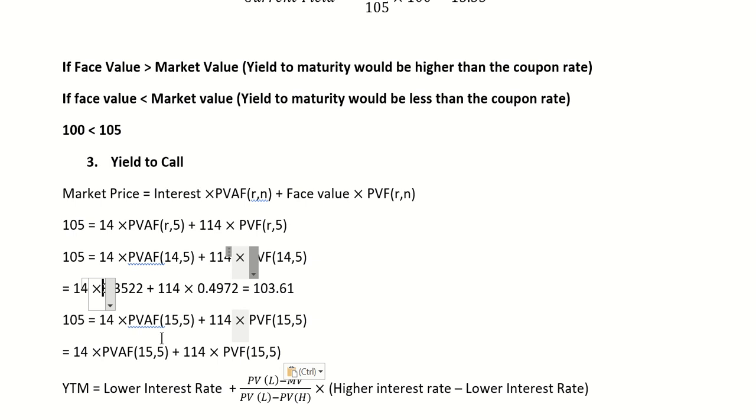Okay, so just a minor correction here. The values here are slightly different. I saw the wrong values.